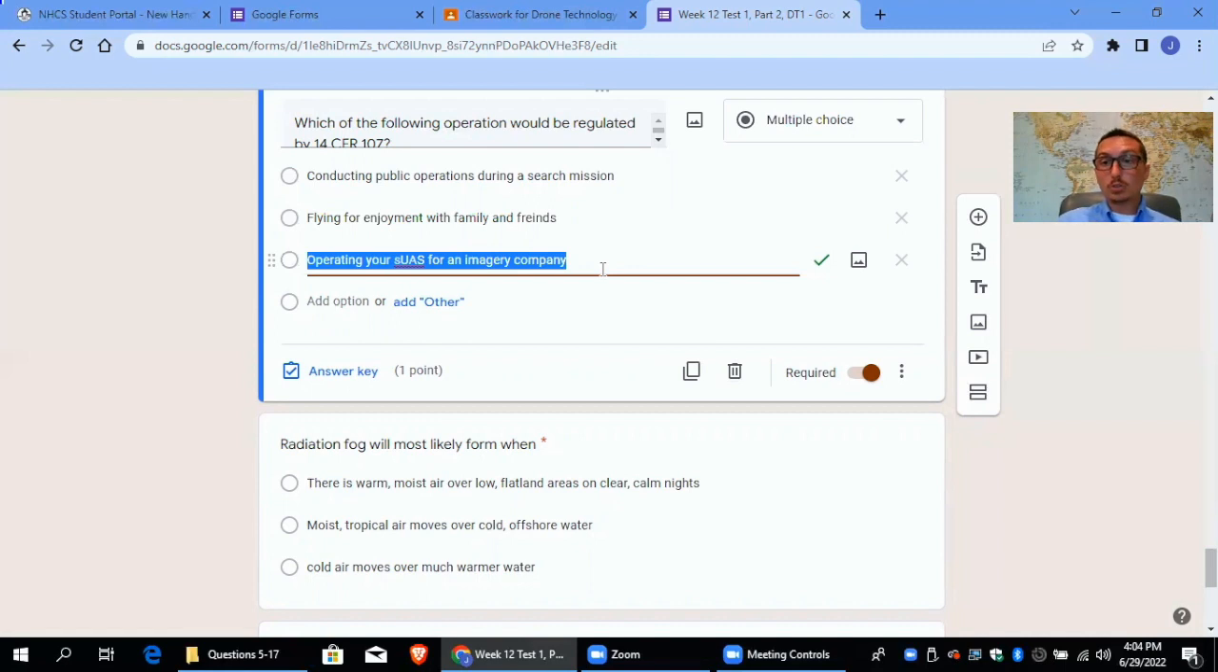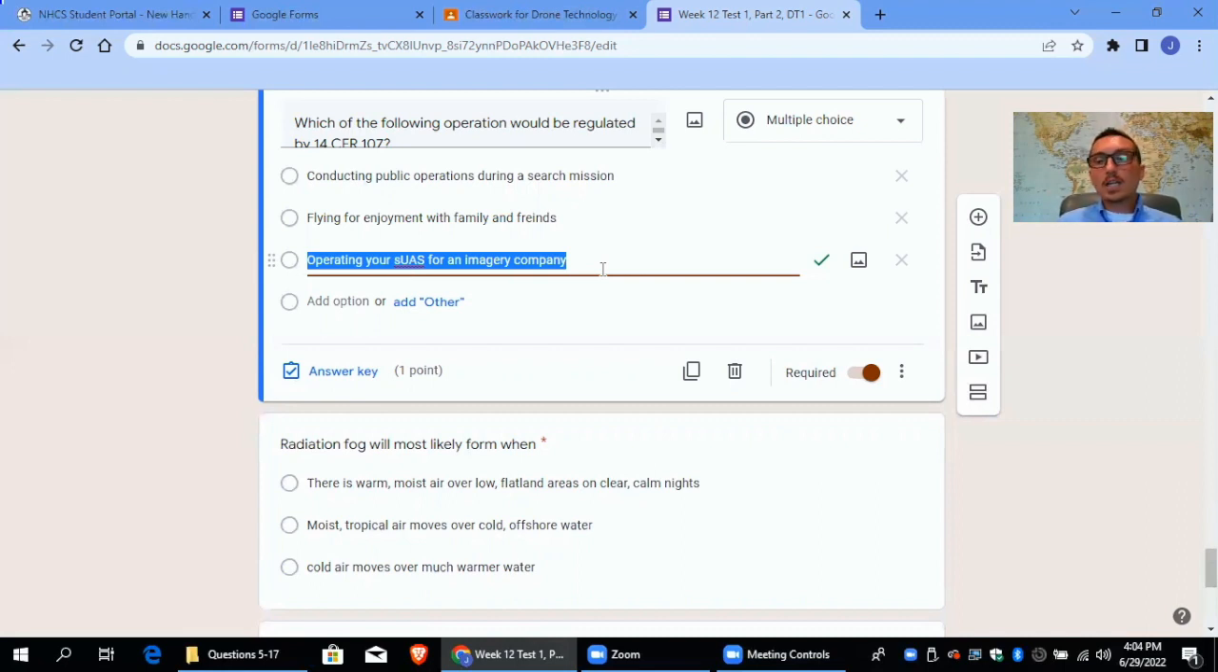So I'm a high school teacher. I teach drone technology classes. I have to have my FAA Part 107 license because it's part of my job. I'm doing it for work purposes. If you're a YouTuber and you're using your videos from your drone for your YouTube and you make money off of that, you need to have the Part 107 license.